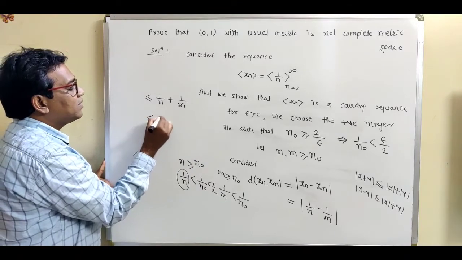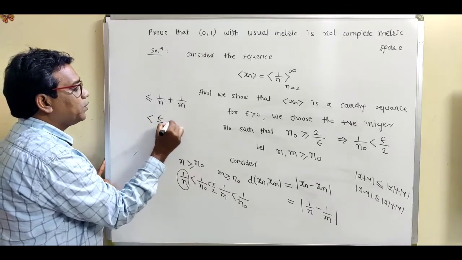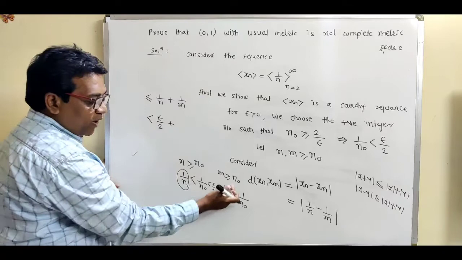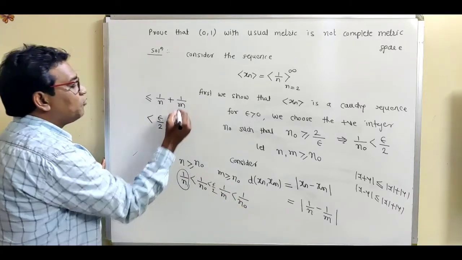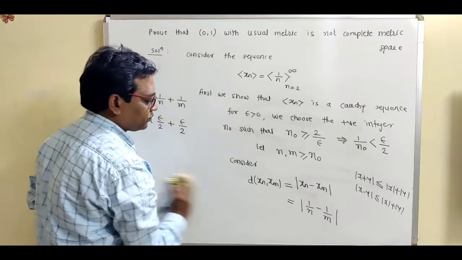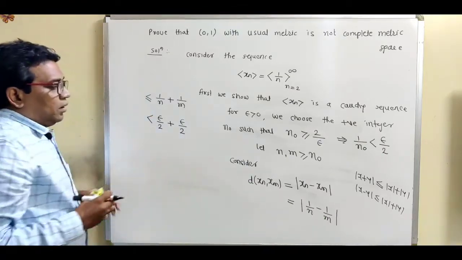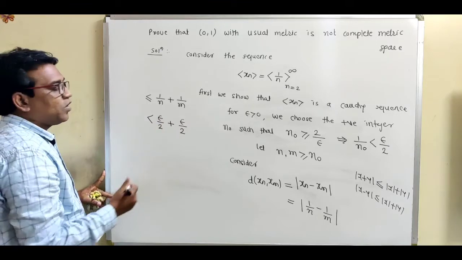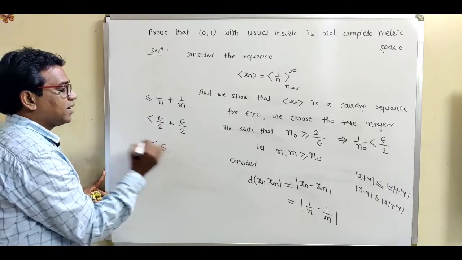So right here, this is less than epsilon by 2 plus 1 upon m, and 1 upon m is again less than epsilon by 2. So epsilon by 2 plus epsilon by 2 is less than epsilon.